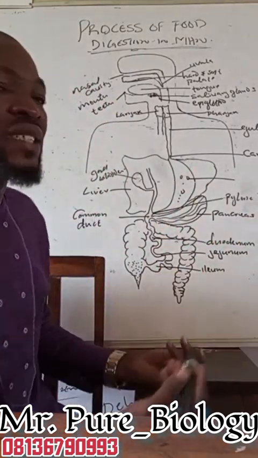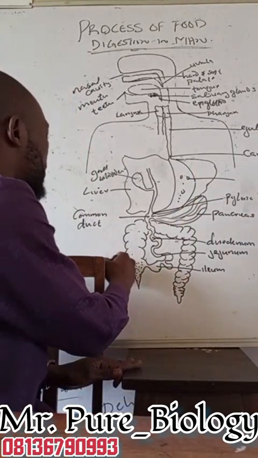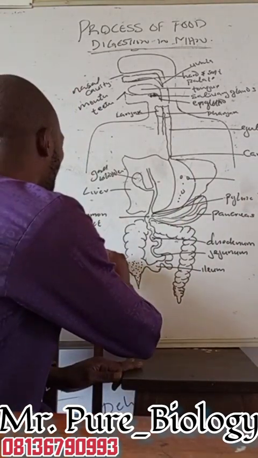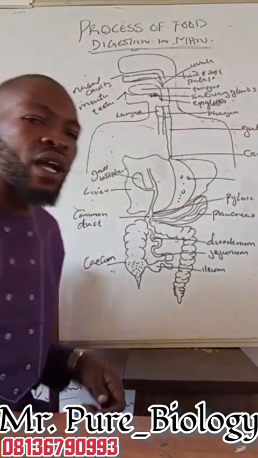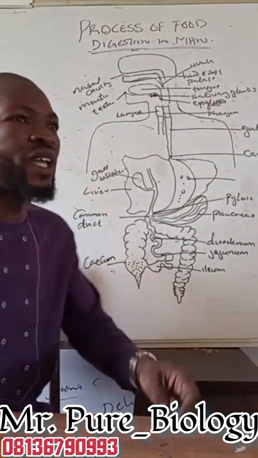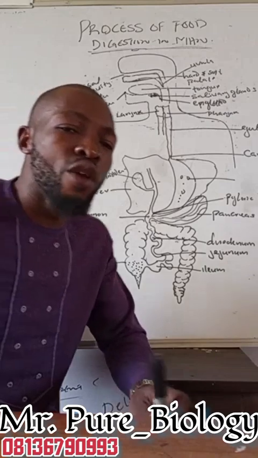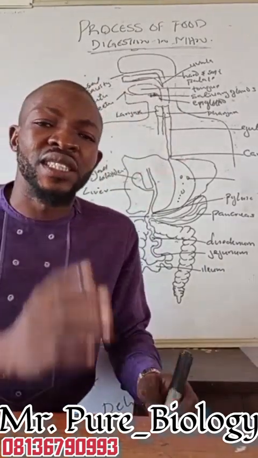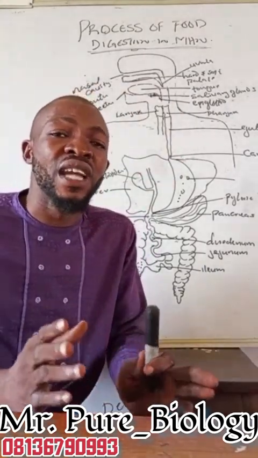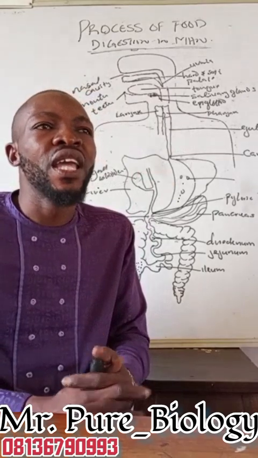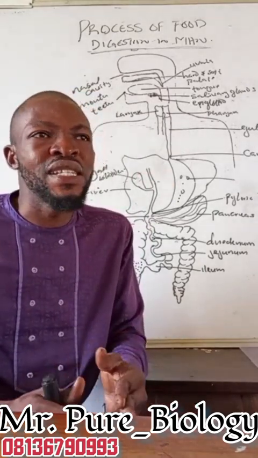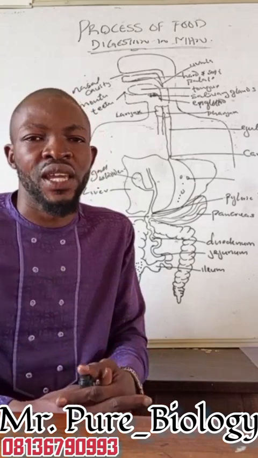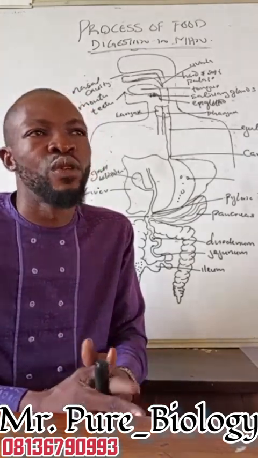As food is getting into the large intestine, the first part of the large intestine is what we call the caecum. That is what we refer to as our caecum. What is the function of the caecum? Some people believe that the caecum has no function of its own as regards food digestion. No. The caecum also helps us contain certain bacteria. There are some bacteria contained in our caecum. And let me give examples of these bacteria.